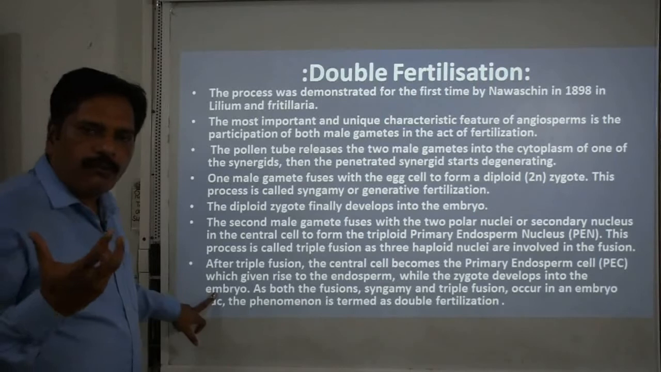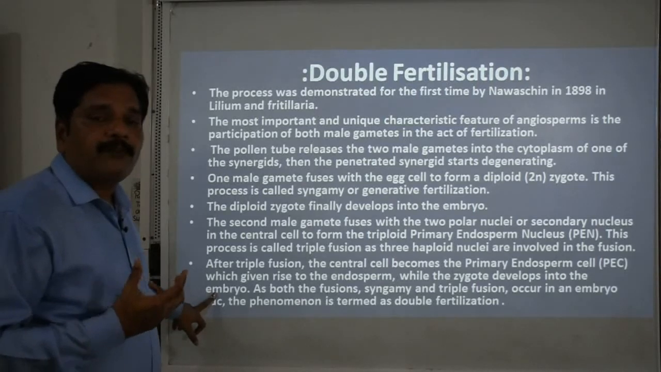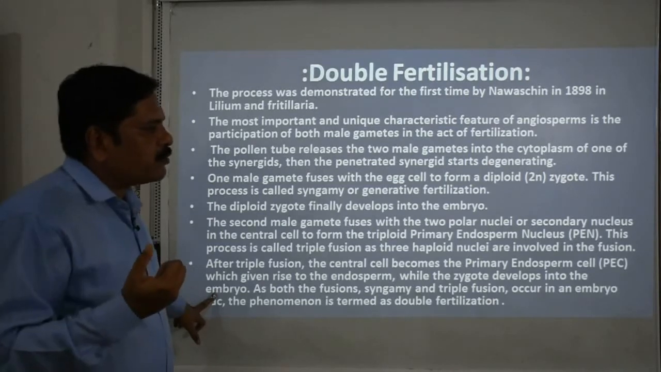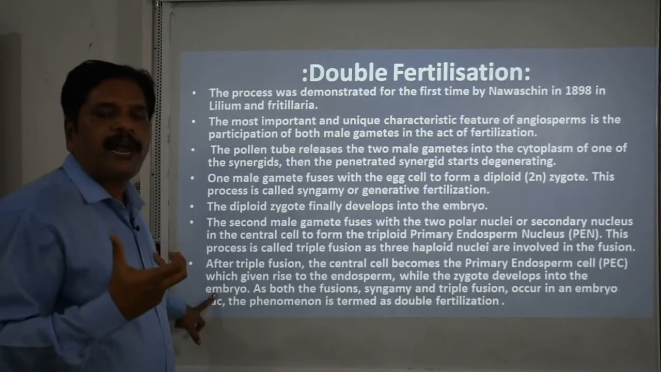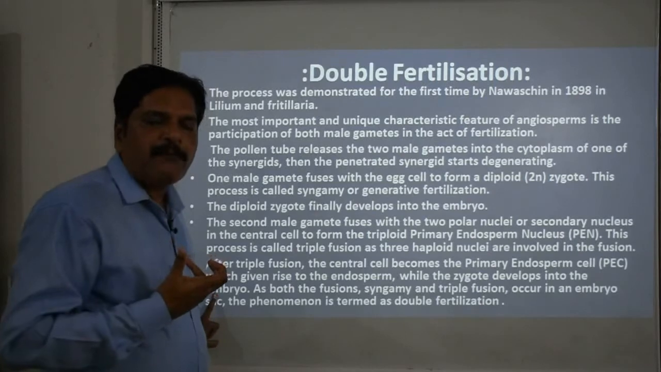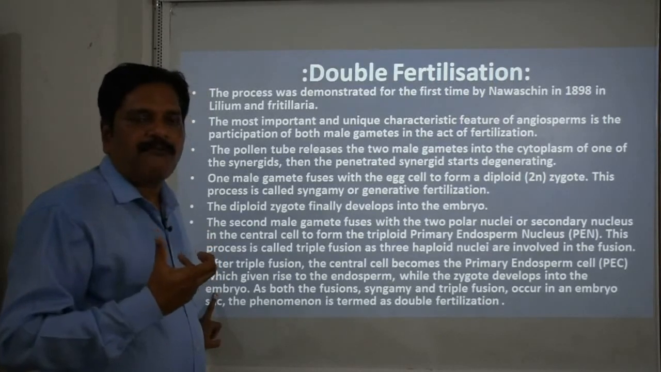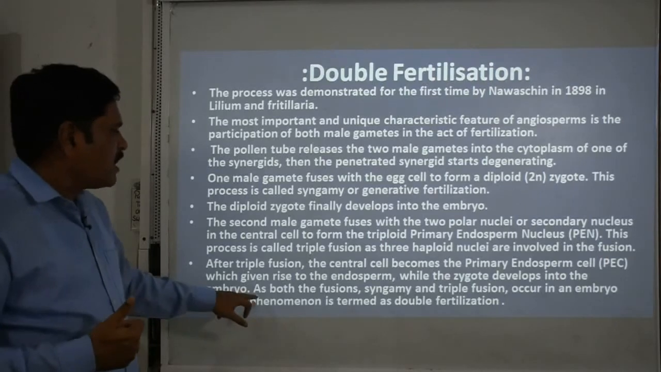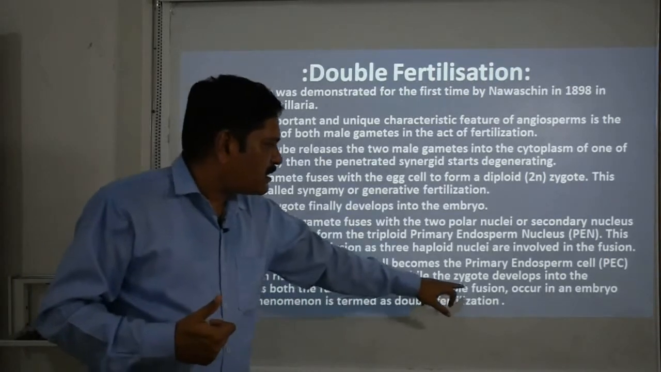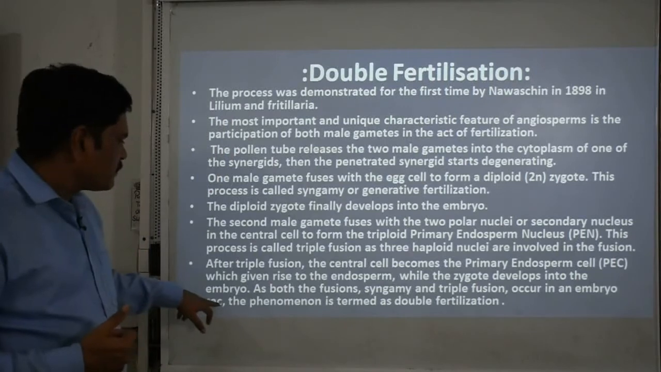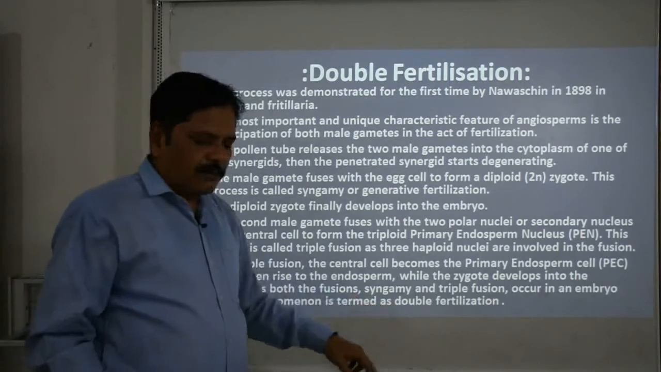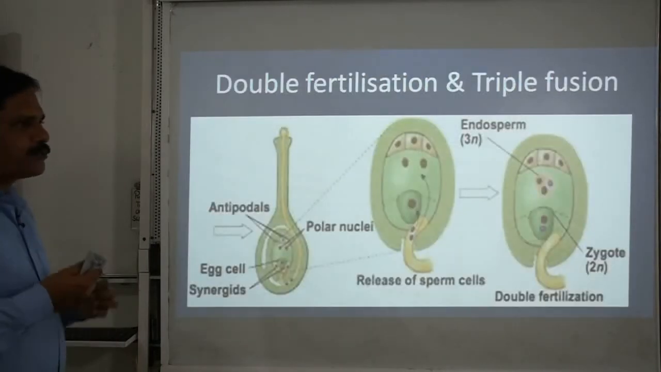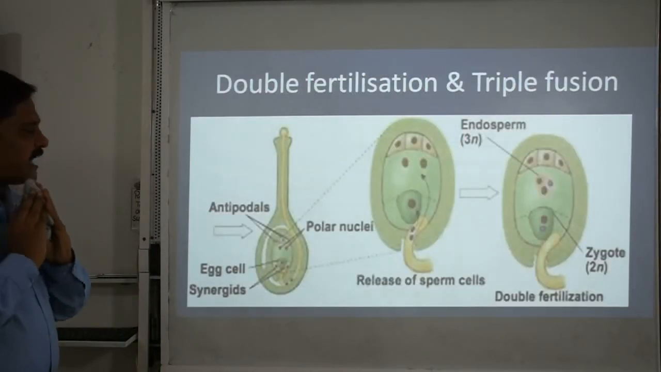So what is the importance of this? It will produce a triploid nucleus, which is responsible for producing the endosperm. And you know what the function of endosperm is? Endosperm is responsible for nourishing the growing embryo. Since both fusions, syngamy and triple fusion, occur in an embryo sac, the phenomenon is termed double fertilization. This is very clear, and we can also learn it with the help of this diagram.